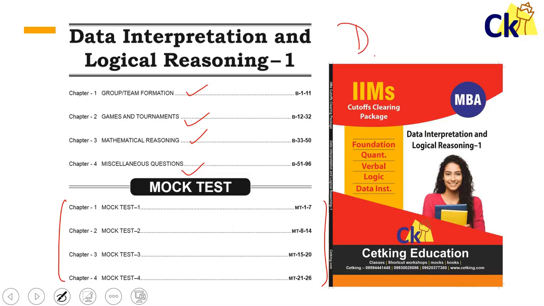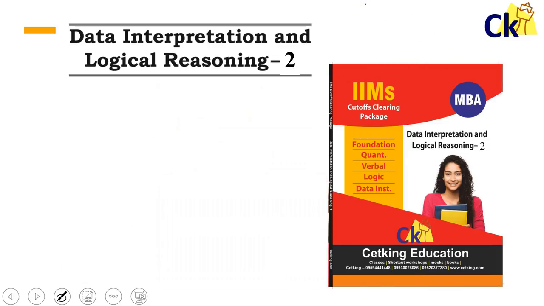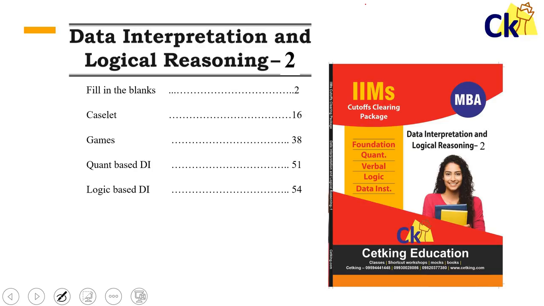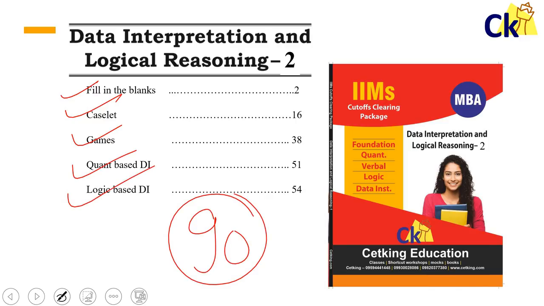And this is DILR. DI and logic combined together into one set. Same way, DI logic book number 2: fill in the blanks, caselet, again games, extra questions, quant based DI, logic based DI. So only 90 pages here and 100 pages there, around 200 pages, not more than that in total.